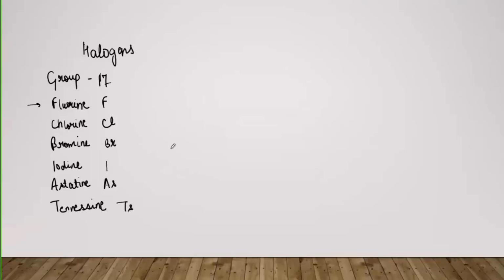But generally, in organic chemistry, we are only concerned with the first 4: fluorine, chlorine, bromine, and iodine, and not with the other two. Astatine, first of all, is a radioactive element, so it is harmful and cannot be used. So we are not considering this element.